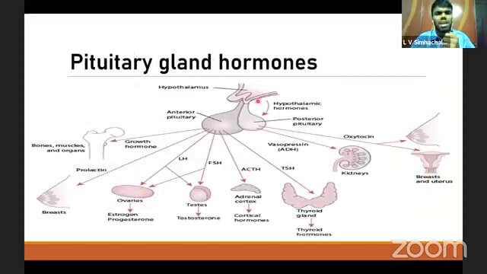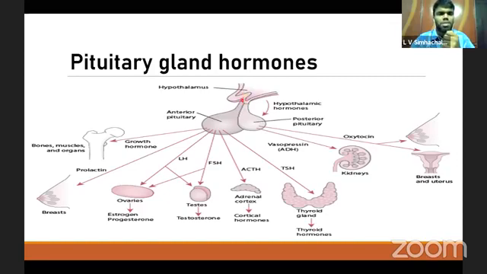Coming to the pituitary gland hormones, these are the pituitary gland hormones. This is the anterior part of the pituitary, which is called adenohypophysis. This is the posterior part of the pituitary. This is the hypothalamus. The hypothalamus acts on the pituitary by the hypothalamo-pituitary axis. This is the hypothalamo-pituitary axis.